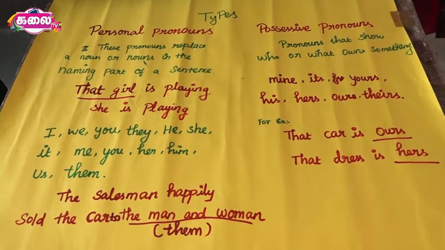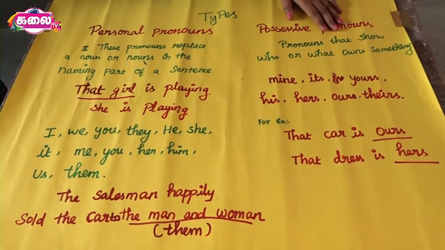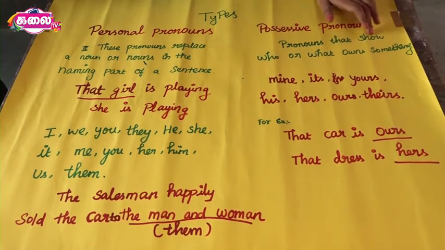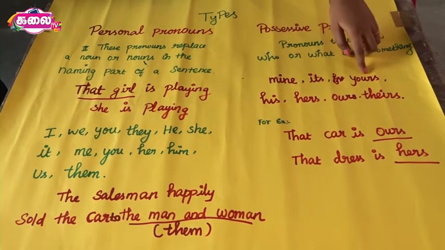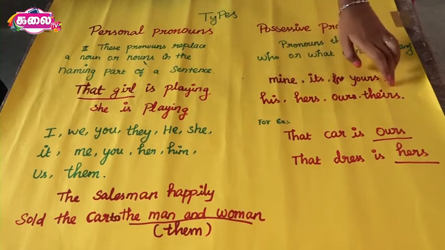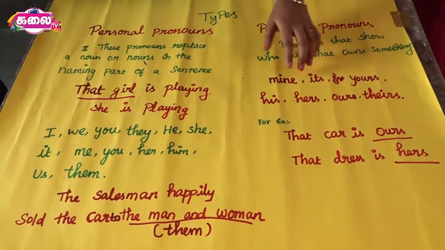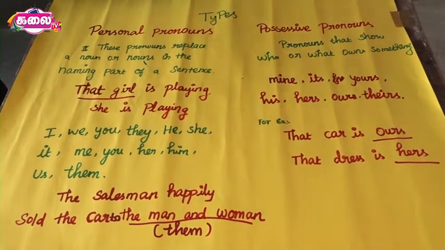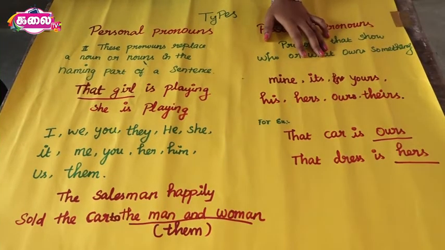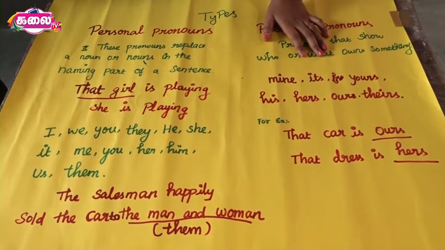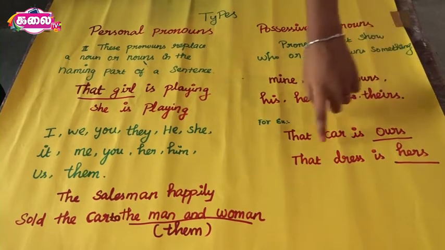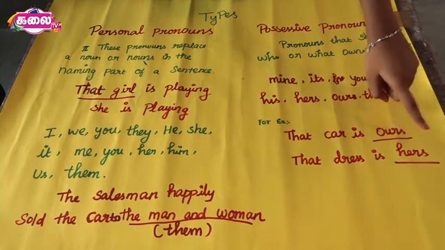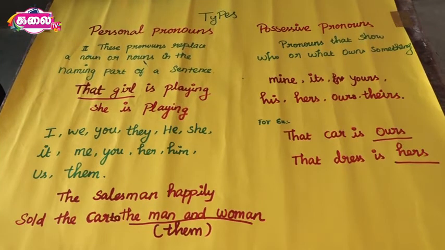Next, let us learn possessive pronoun. What is possessive pronoun? Pronouns that show who or what owns something. The words mine, its, yours, his, hers, ours, theirs are called possessive pronouns. They can be used in place of possessive nouns or possessive adjective plus possessive noun phrase. For example, that car is ours. That dress is hers.